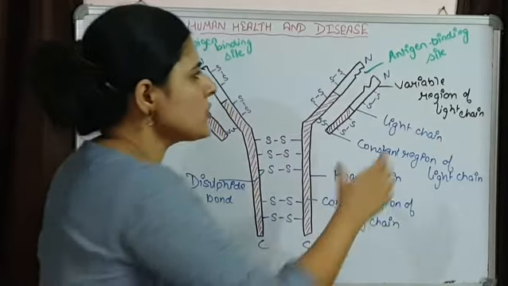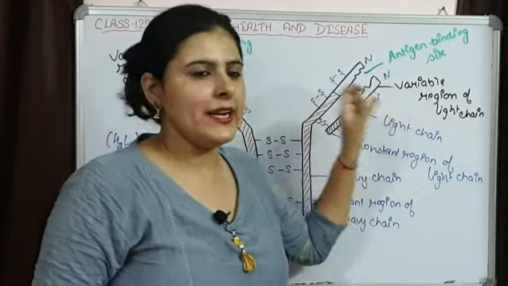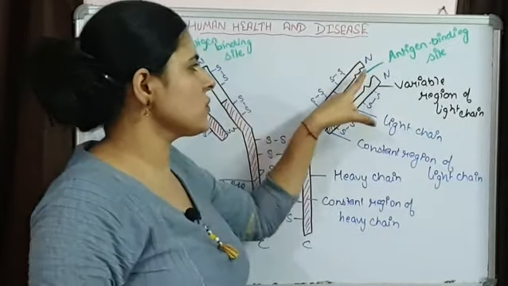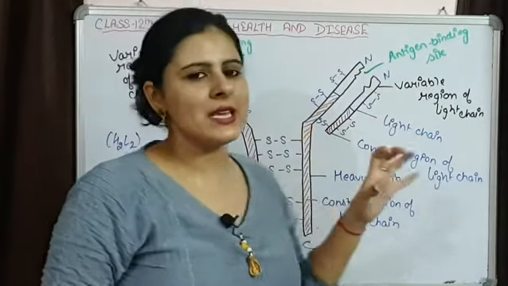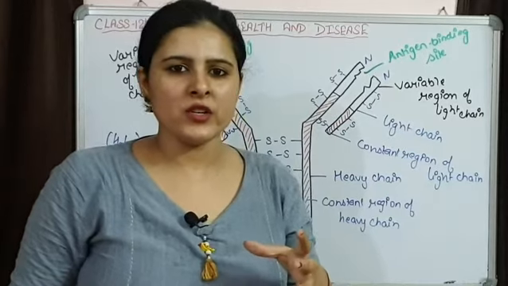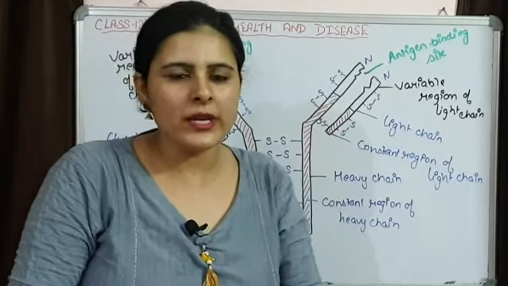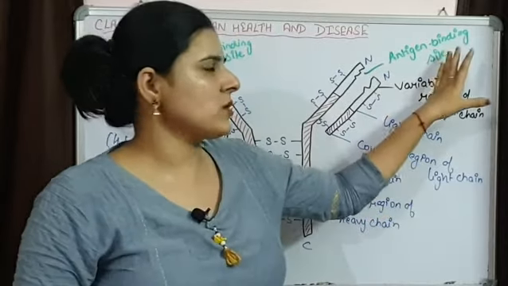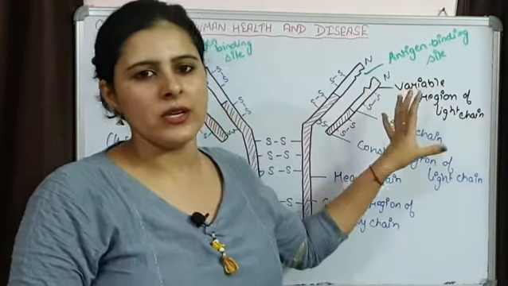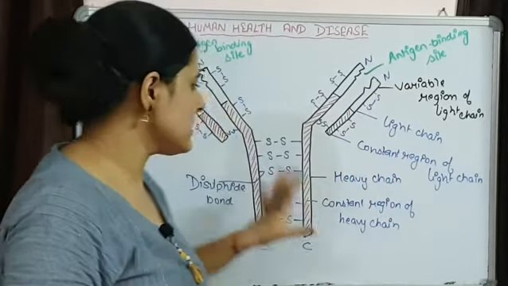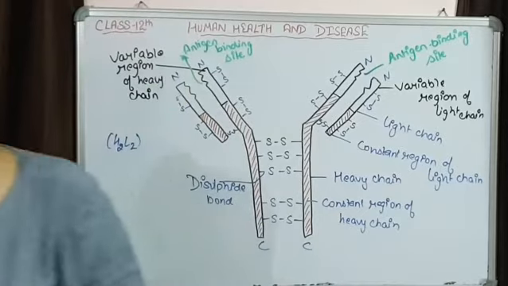So this is the most crucial site that interacts with the antigen, and only a specific antigen is going to bind over here. The immune system functions when an antigen binds with the antibody, and this antibody will be responsible for killing the antigen that has bound on its surface. So this is all about the structure of the antibody.